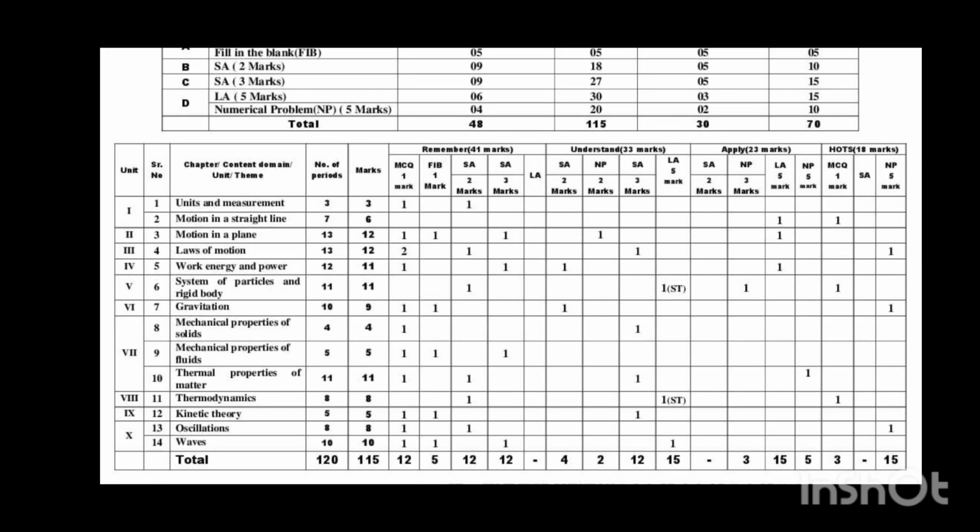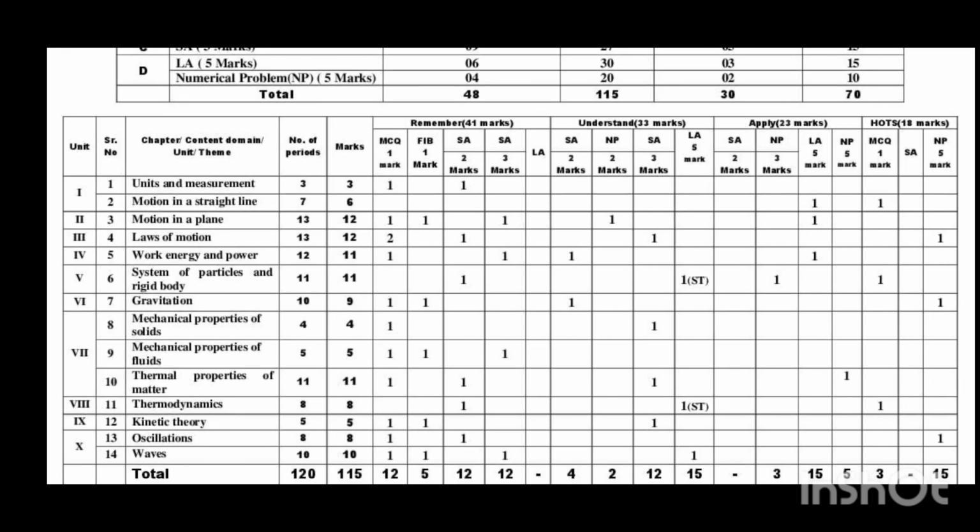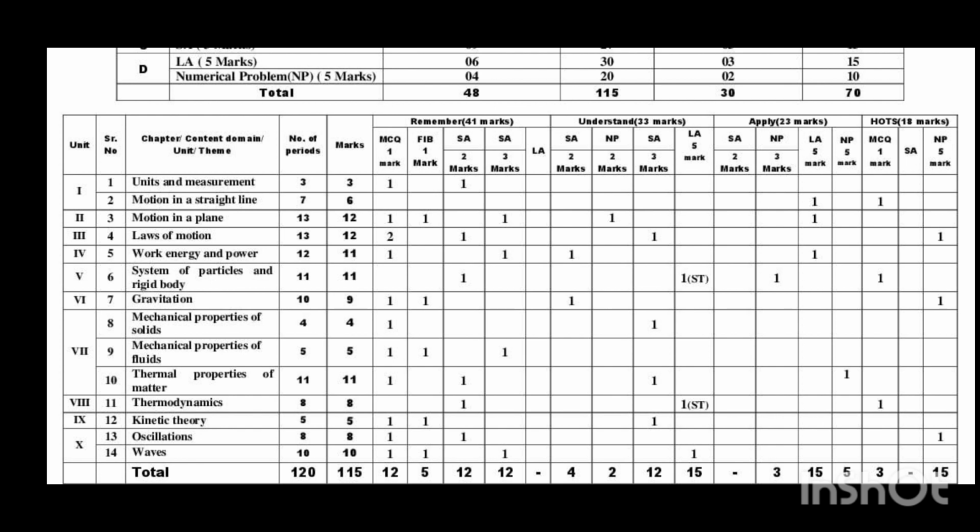Next, the fourth chapter, laws of motion. From this chapter total teaching hours is 13 and total allotted marks is 12: 2 MCQ questions, 1 short answer type 2-mark question, 1 short answer of 3 marks and 1 numerical problem.